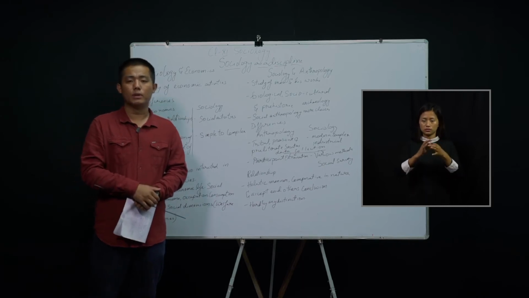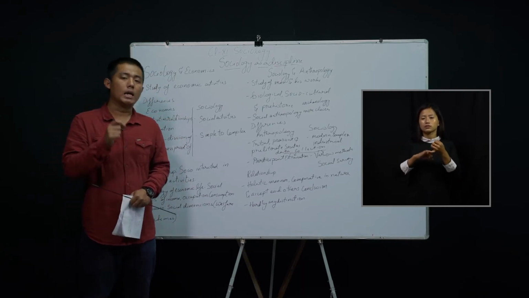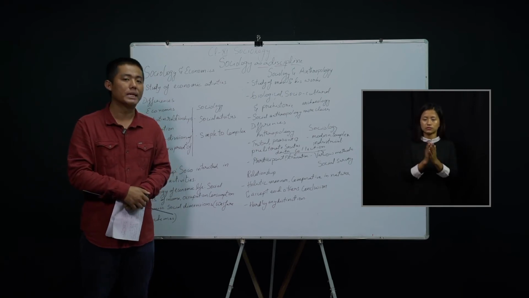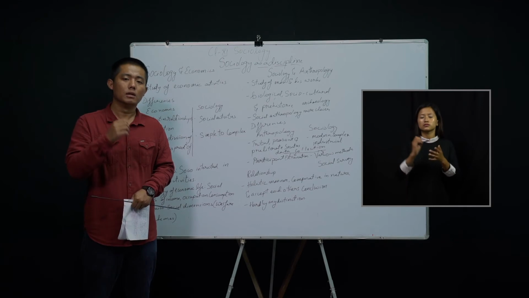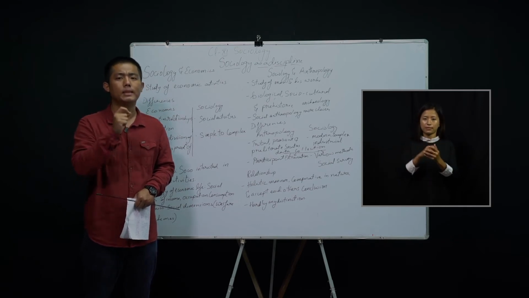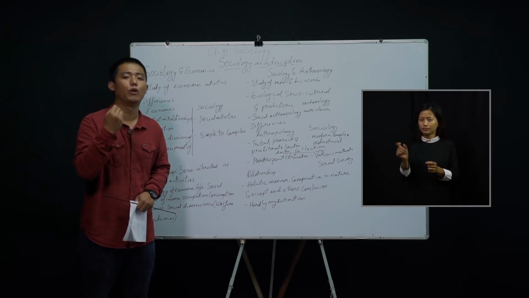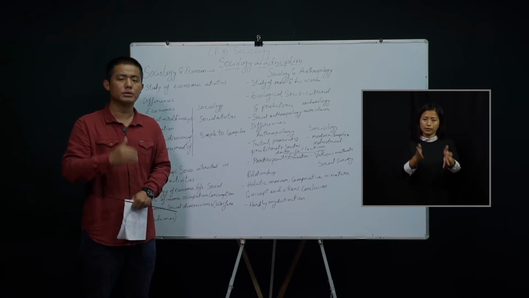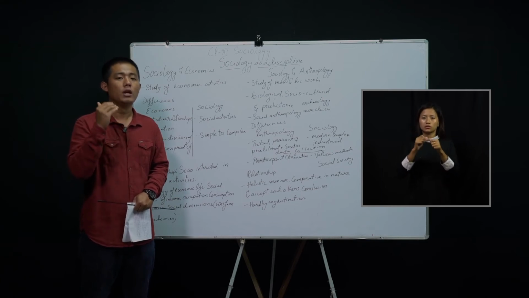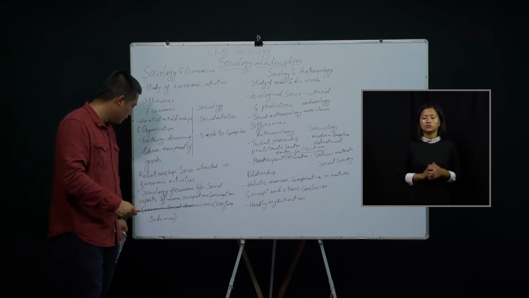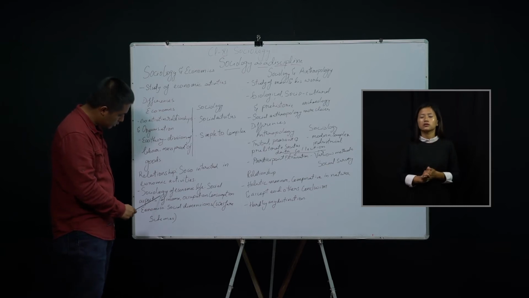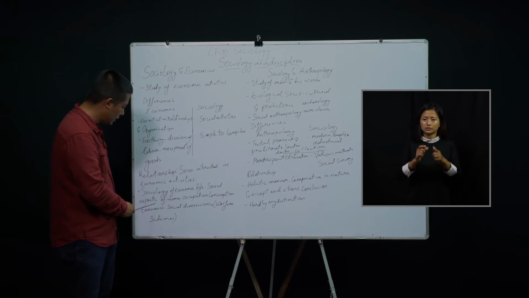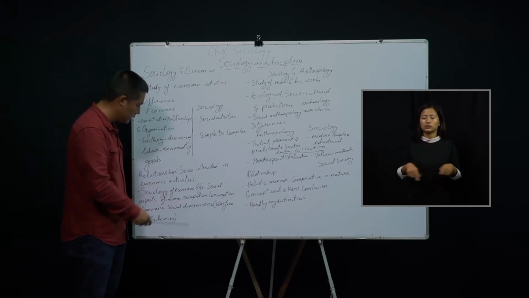Okay, so that is the basic difference between these two. Now, the relationship between sociology and economics. Sociologists are also interested in the study of economic activities. Why? Because economic activities impact the people and the society a lot. It transforms the society in many ways, and that is the reason why sociologists are also interested in the study of economic activities. There is also a branch called sociology of economic life, and it deals with the social aspects of income, occupation, consumption, and so on.